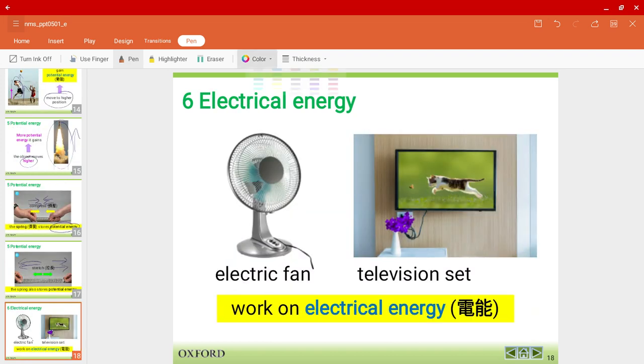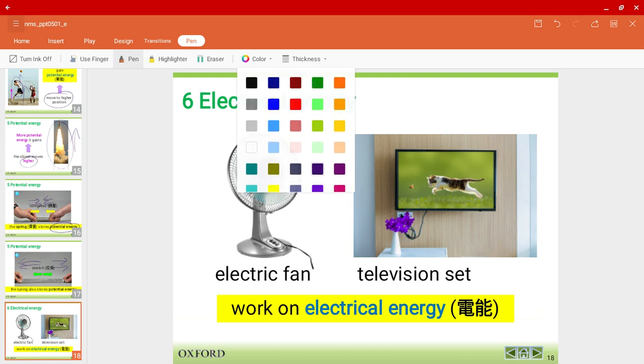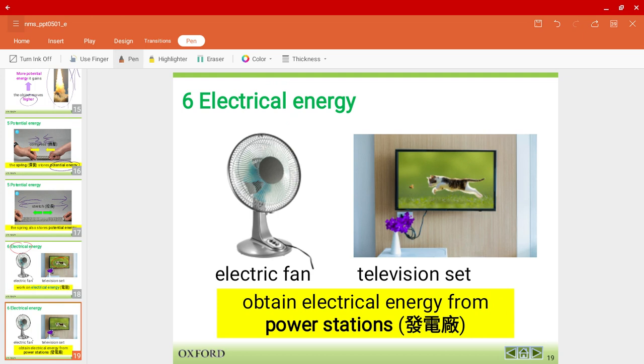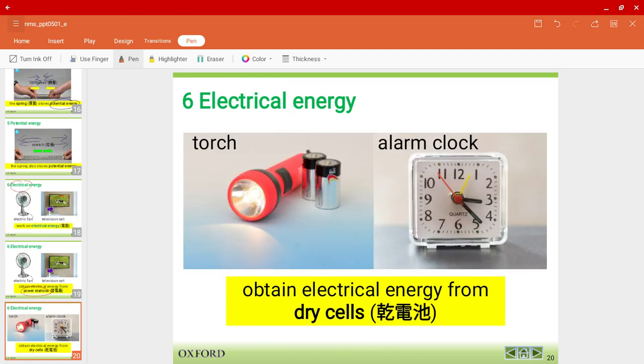The sixth type of energy is called electrical energy. So very fairly simple. For example, fans, televisions, you'll have a lot of different examples of electrical energy. I just thought this was a real cat, but no, it's inside the TV. So electrical energy is obtained from power stations. So the power supply comes from power stations.